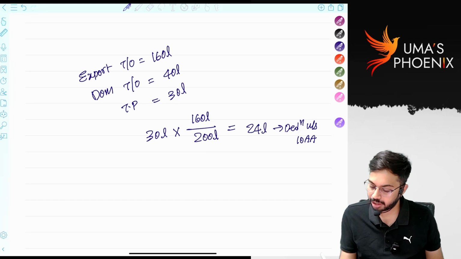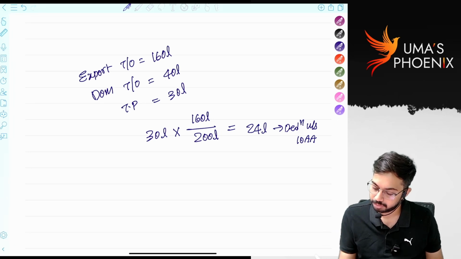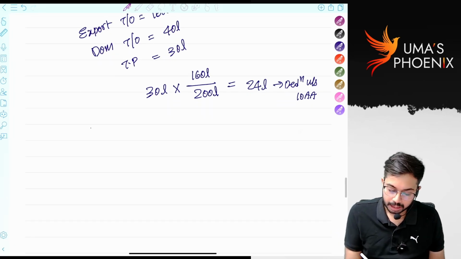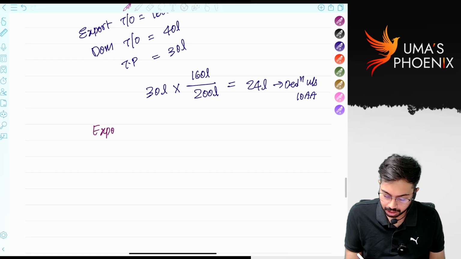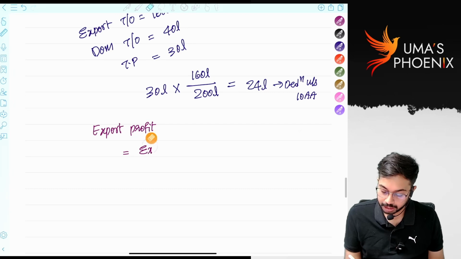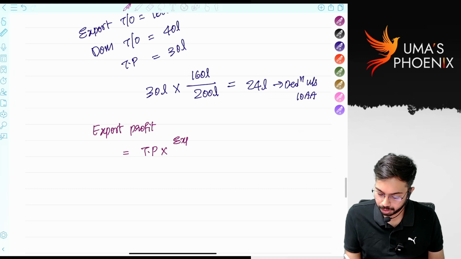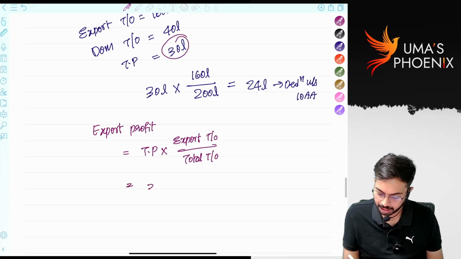That means what? Export profit is equal to total profit into export turnover divided by total turnover. How much is total profit? Total profit is 30 lakhs.